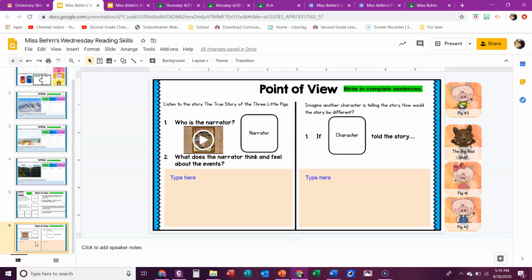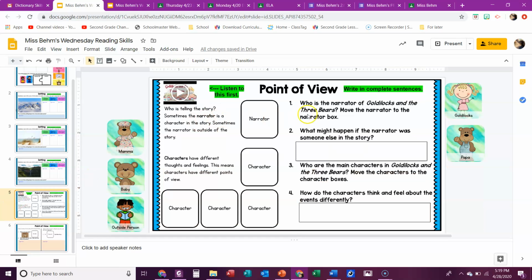Oh, there you go. So here it says, who is the narrator? So you're going to listen to the story here, and you're going to pick from these guys which one is the narrator. What does the narrator think and feel about the events? You're going to write that here. And it says write in complete sentences. Here, sorry, I forgot to tell you, write in complete sentences.